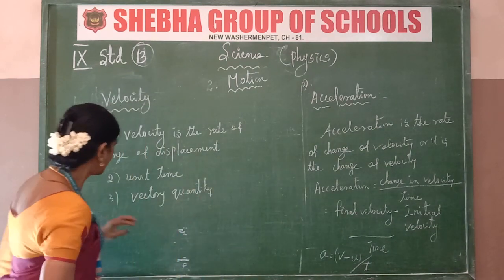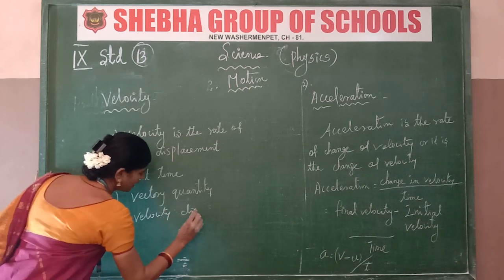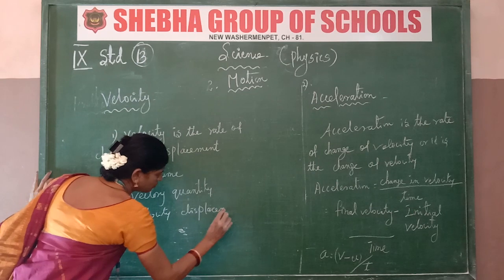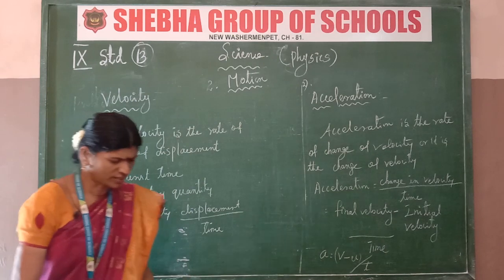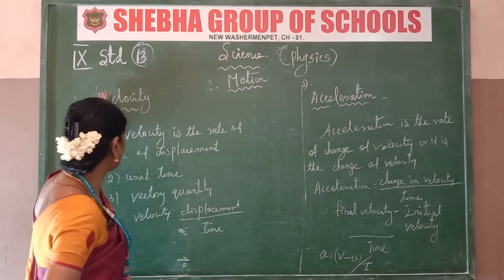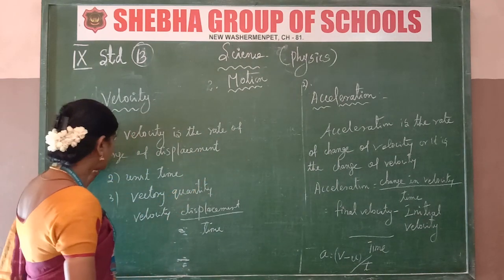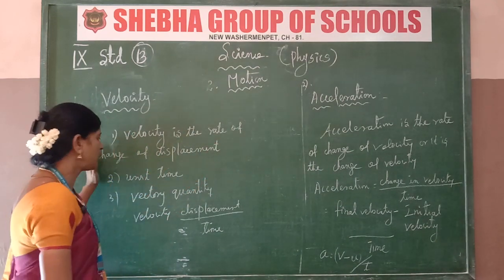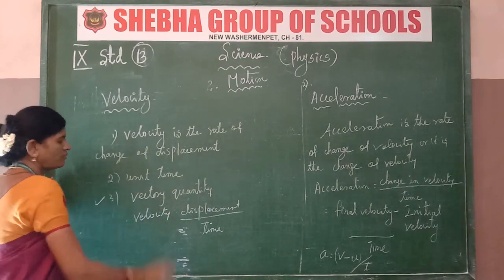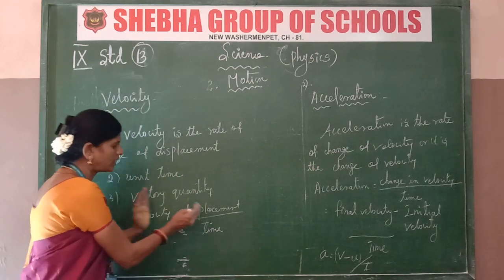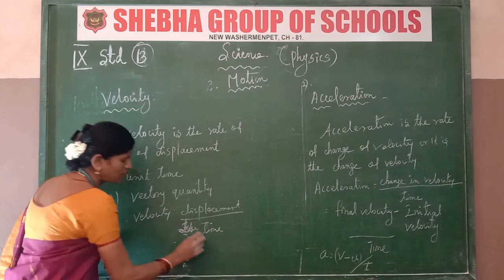Velocity is equal to displacement by time taken.